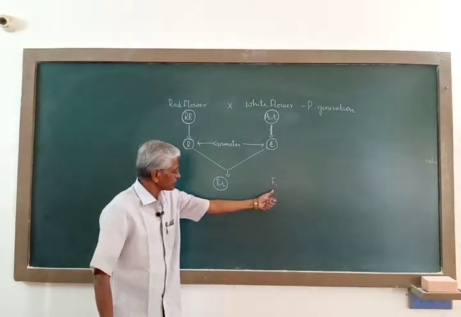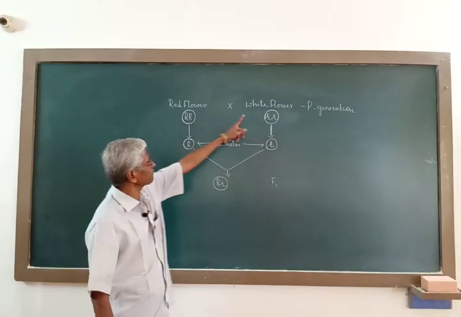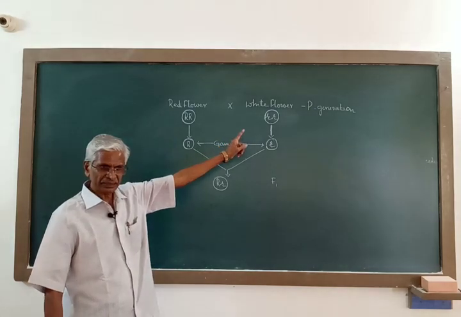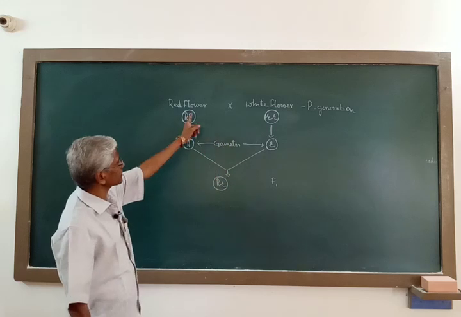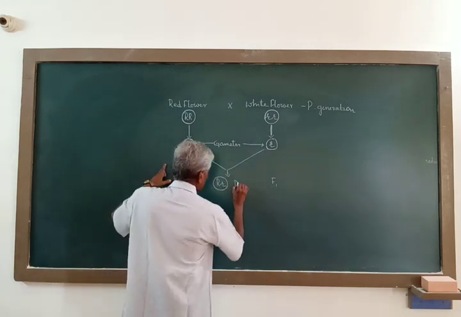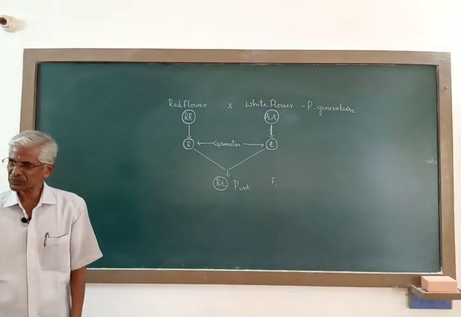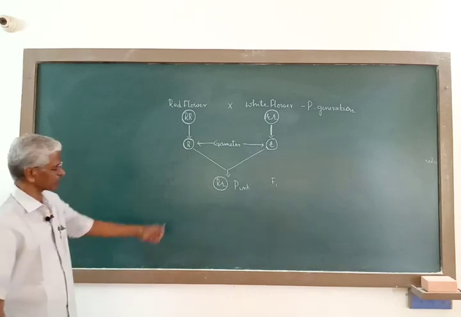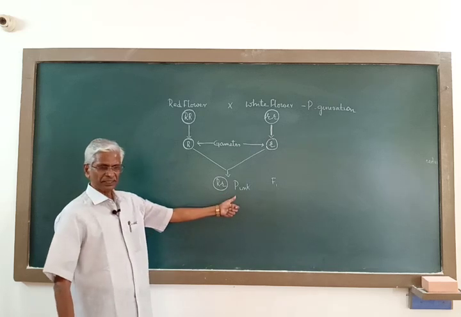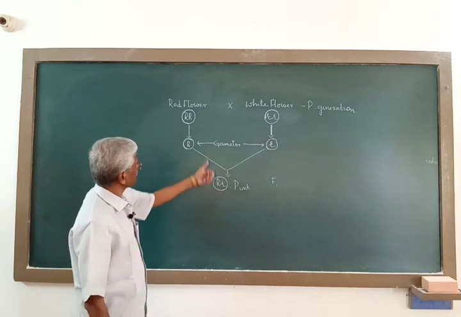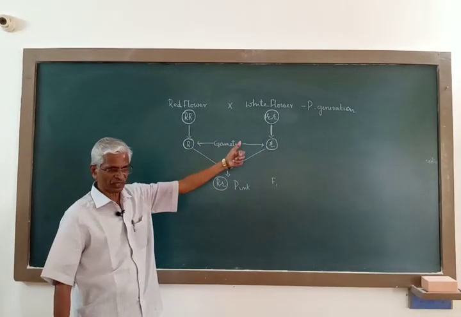No. Here the flower color of the F1 progeny is intermediate between red and white. It is a fine mixture of red and white, that is pink. The pink flower color is not because of any new gene or a new factor, but it is the intermediate flower color between the expressions of these two factors.